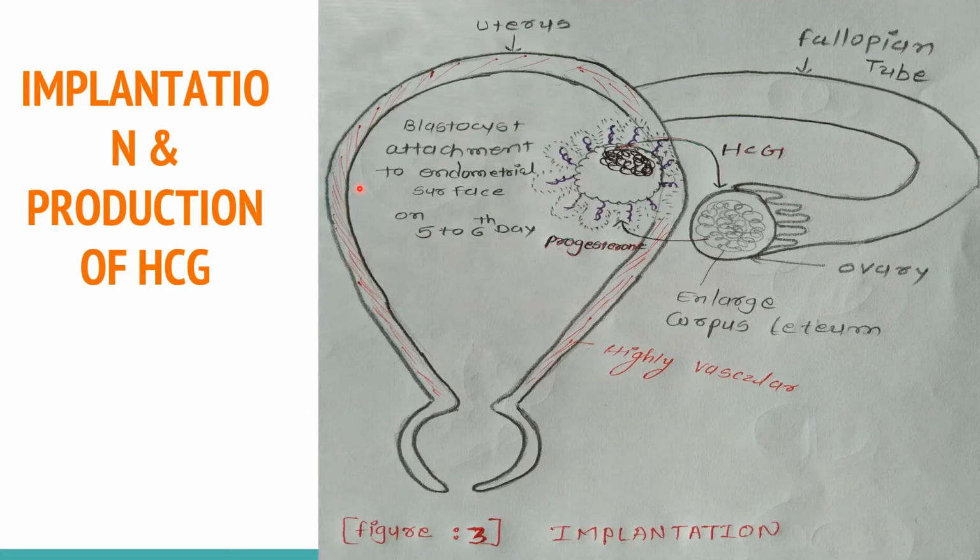The implantation and the production of HCG. As you can see in figure number 3, the blastocyst digests the posterior superior endometrium and implants the fertilized ovum. To keep the progesterone supply, the embryo releases HCG, giving the message to the corpus luteum: please don't degenerate. The corpus luteum stays happy and grows, giving progesterone for many months, until trophoblastic tissue is able to release its own estrogen and progesterone.